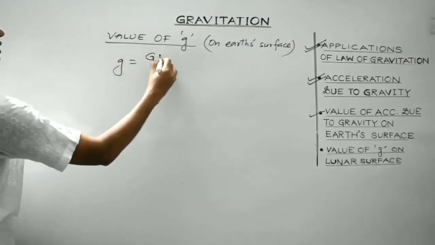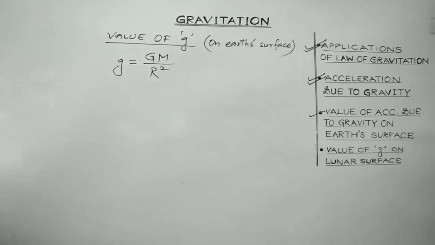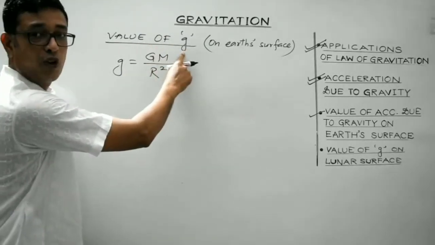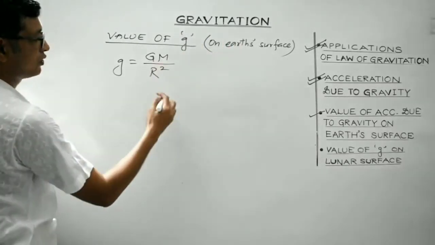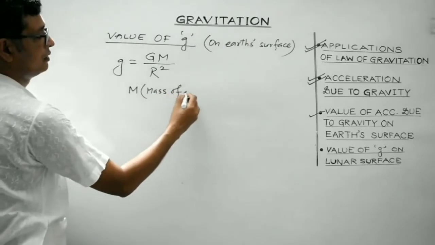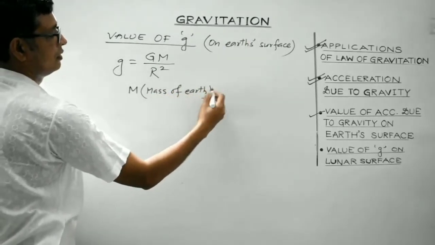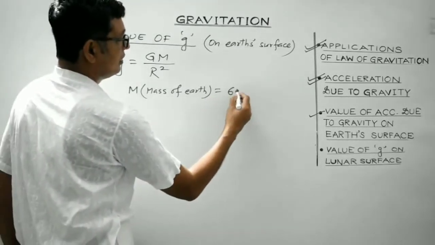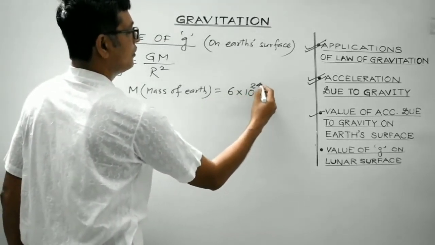It is G M by r square. In case we are finding the value of small g on the Earth's surface, then M is the mass of the Earth. And the mass of Earth, being a science student, just do remember this value. It is 6 into 10 raised to power 24 kg.